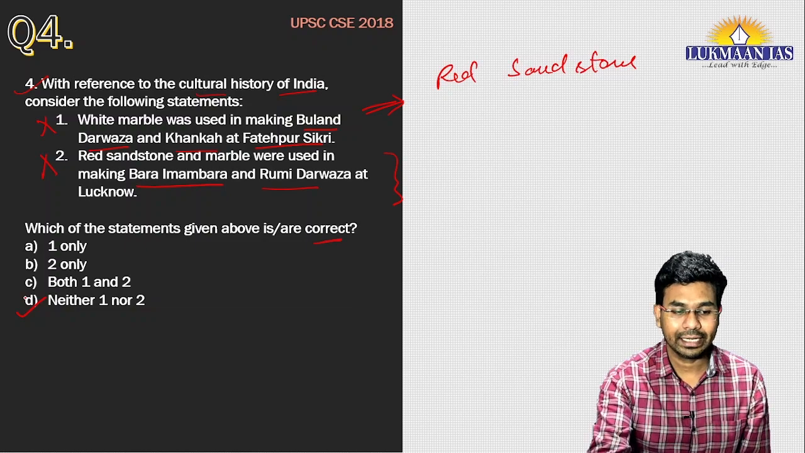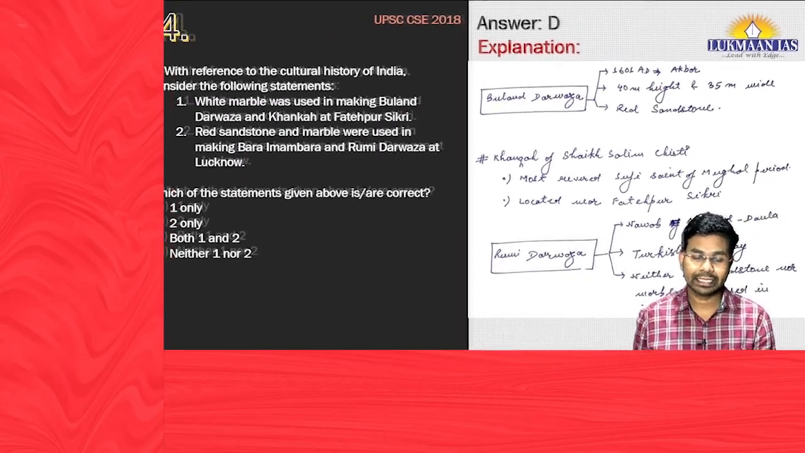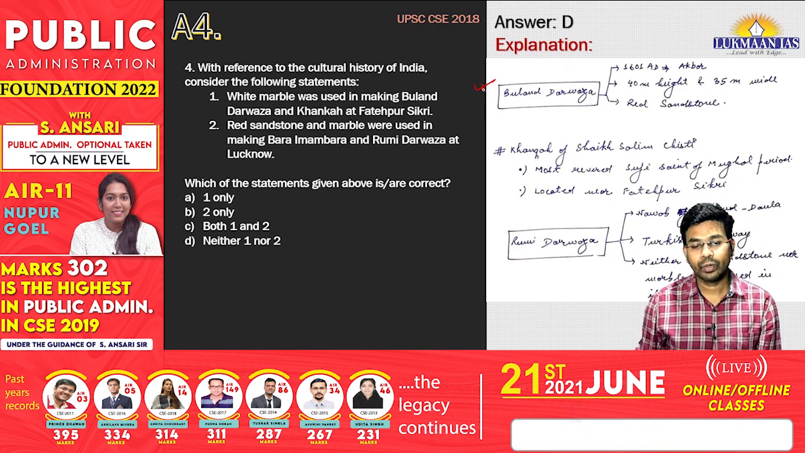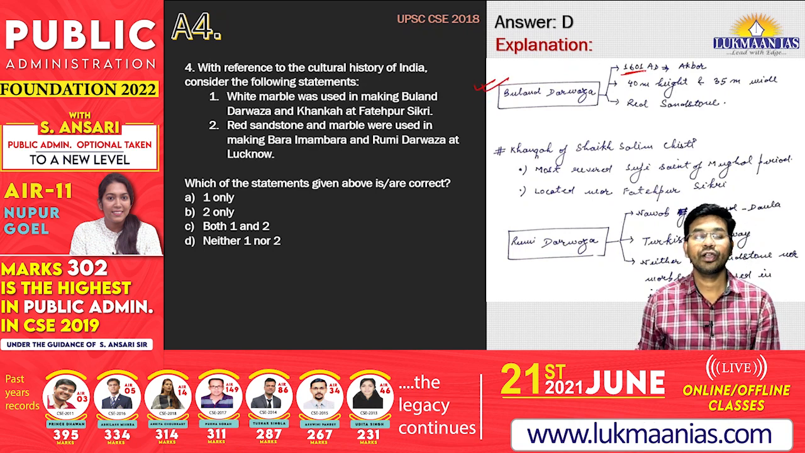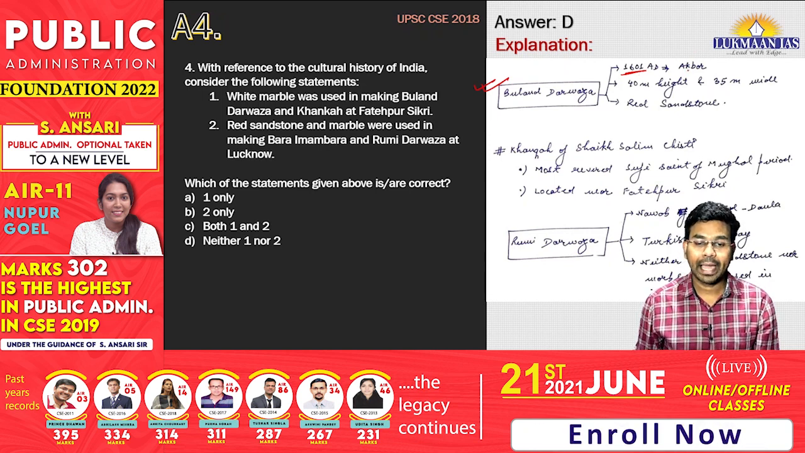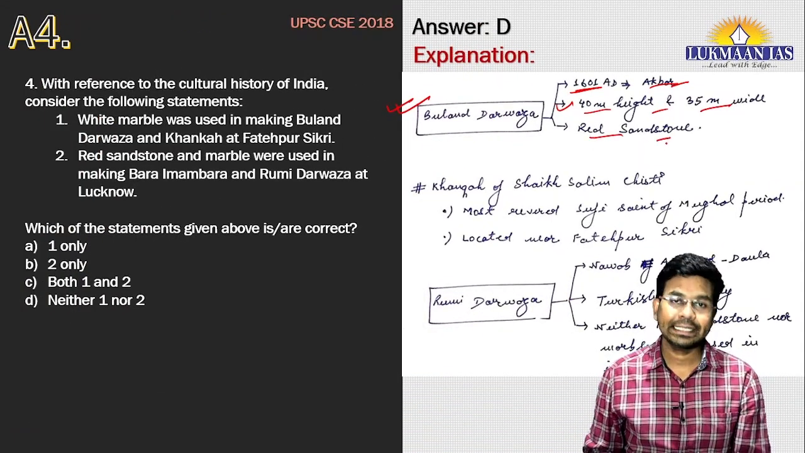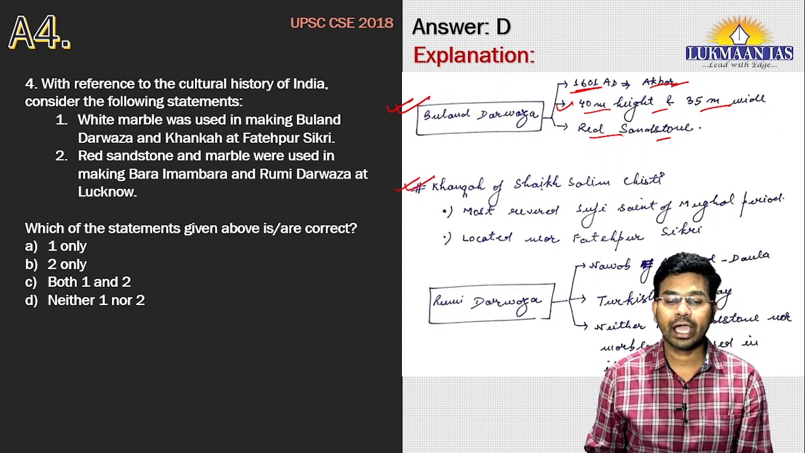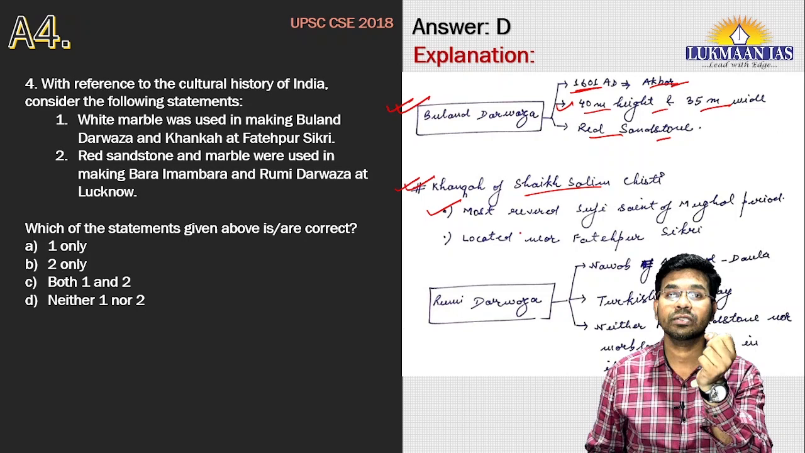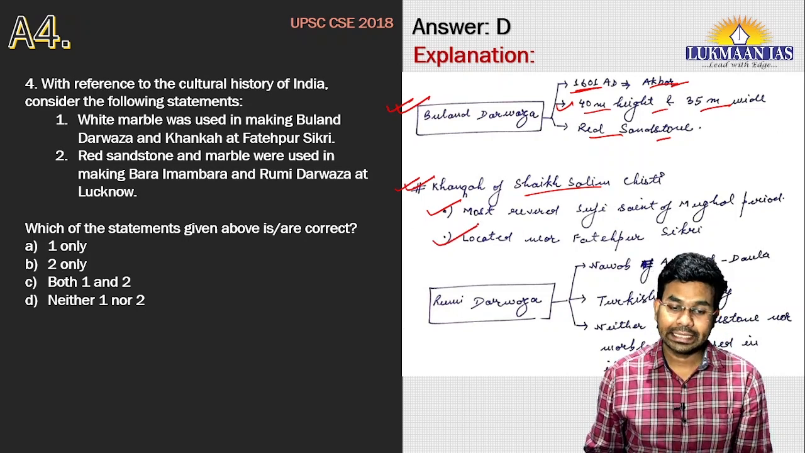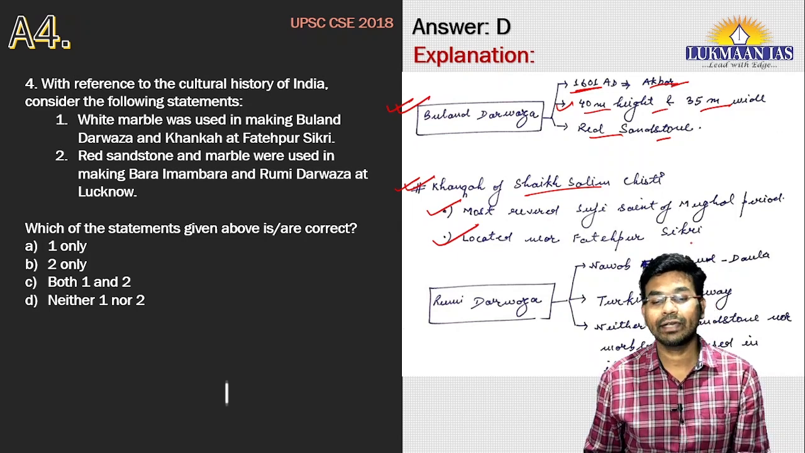Now let us understand in detail about Buland Darwaza, Khanka, and Rumi Darwaza. Buland Darwaza was made in the year 1601 AD by Akbar. It is 40 meters in height and 35 meters in width, and it is made of red sandstone. Sheikh Salim Chishti was one of the most revered Sufi saints of the Mughal period, and his Khanka is located near Fatehpur Sikri.